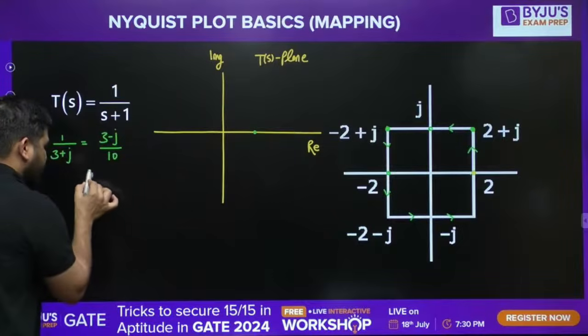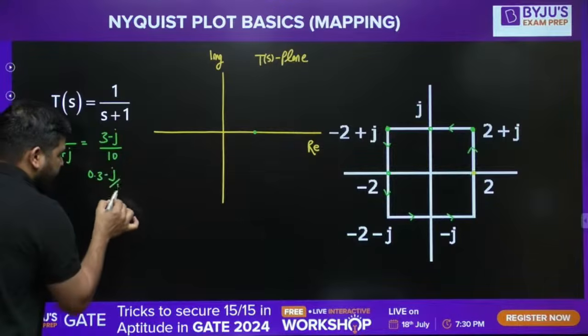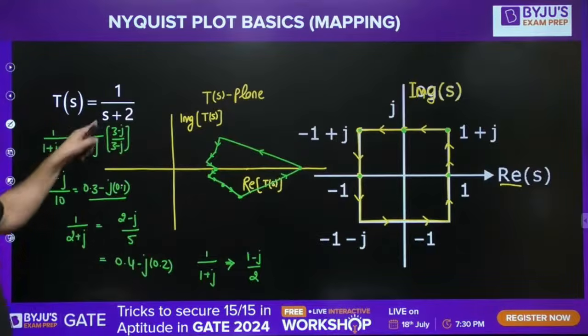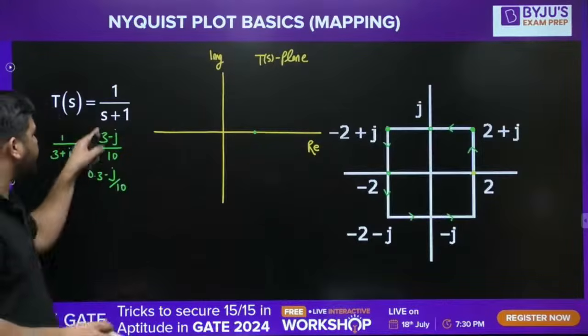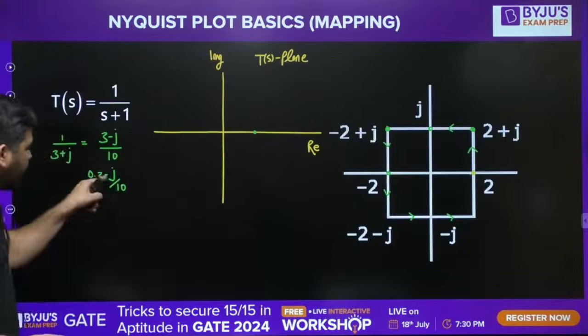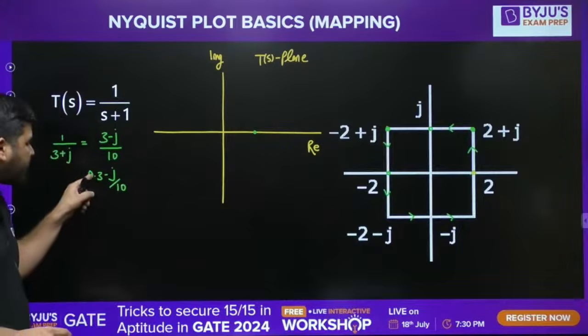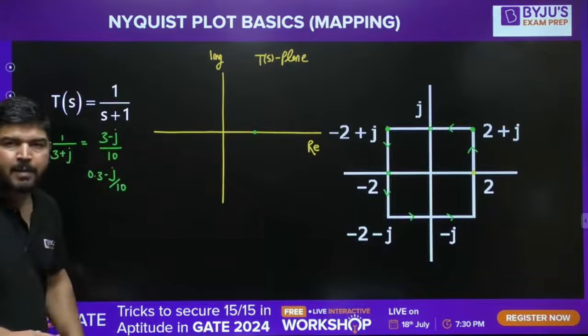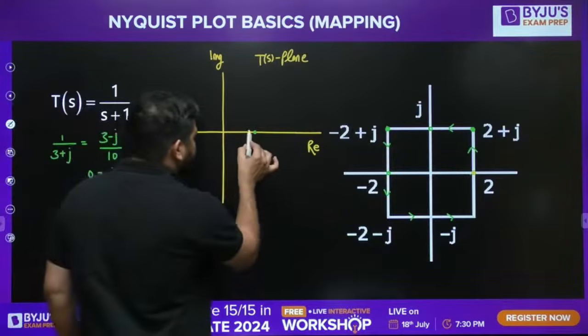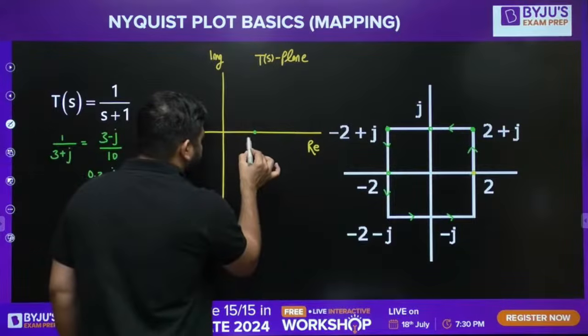So it will become 0.3 minus j 0.1. Previously it was s plus 2, now it is s plus 1. So 0.3 is somewhere here, and the point will lie somewhere here.